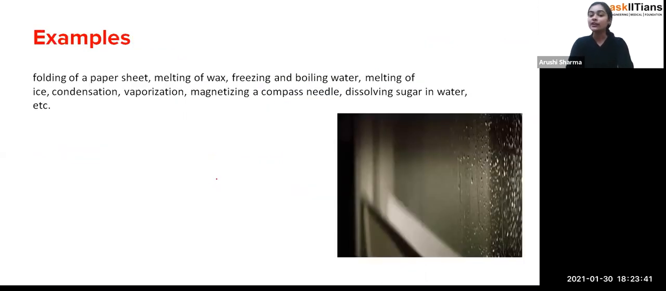Examples: folding of a paper sheet. Folding of a paper sheet, students, how? Like, if I'm having any paper and I just fold it, and again I try to press it back, I'll get the paper again. Exactly. Even when you start folding the paper and then open that fold, what you'll find out is that you are getting the paper only. So that's the folding of a paper sheet. Melting of wax. Okay, that could be a reversible thing.